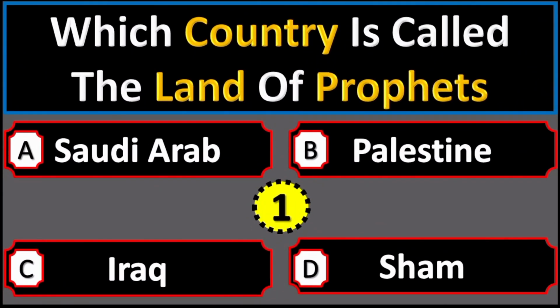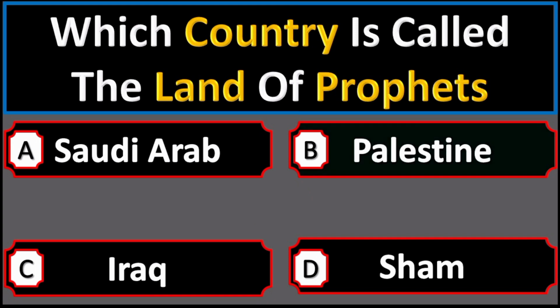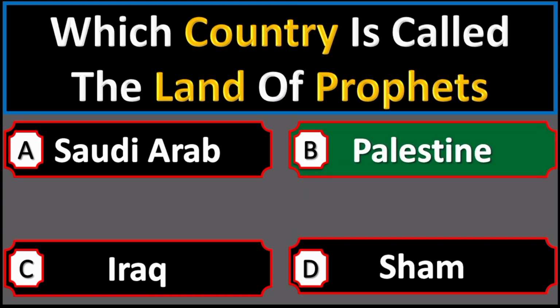Which country is called the land of prophets? Option A Saudi Arabia, option B Palestine, option C Iraq, option D Sham. Right option is option B Palestine.